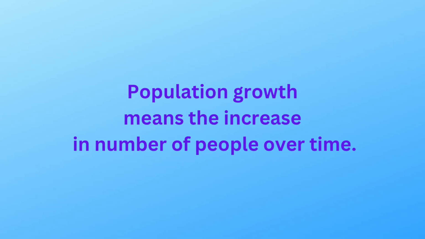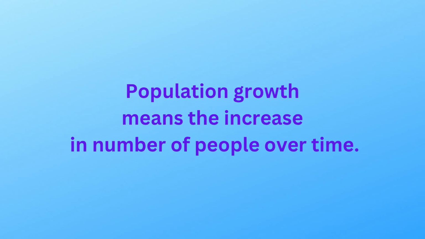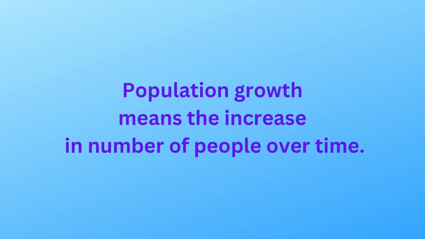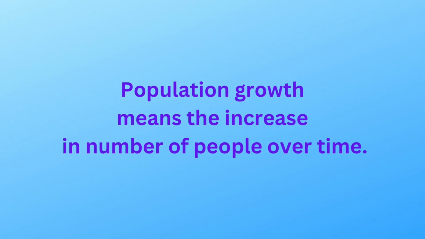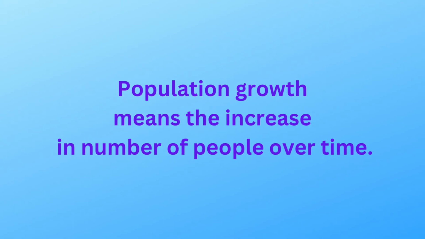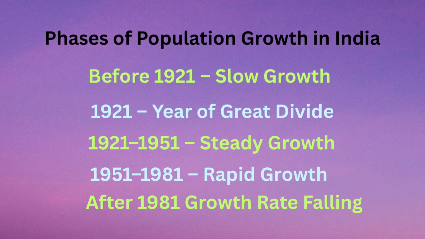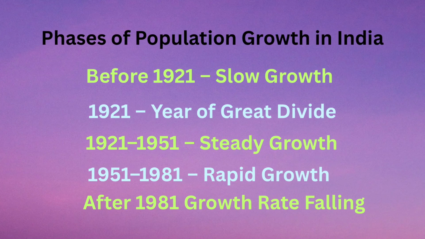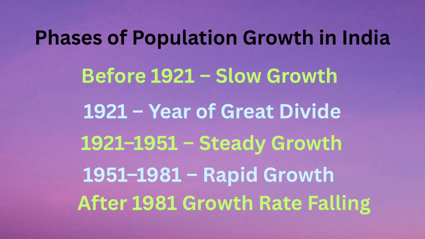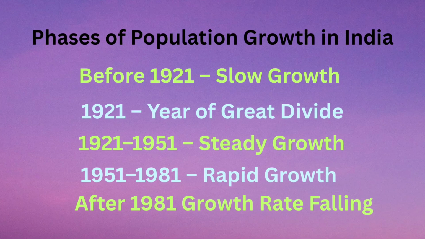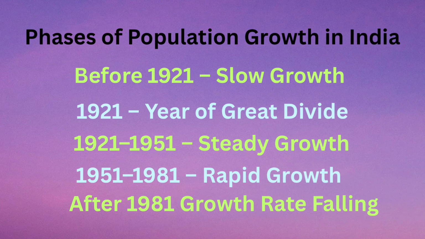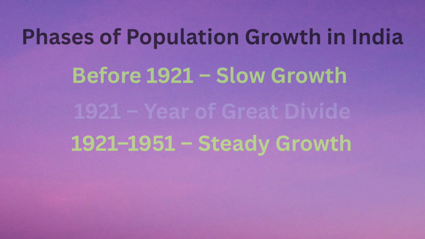Now, the big question is, did India's population always grow fast? No, not at all. Let us first understand the meaning of population growth. Population growth means the increase in the number of people over a period of time. Now let us see how India's population changed over time. India's population history is divided into four phases: before 1921, from 1921 to 1951, from 1951 to 1981, and after 1981.